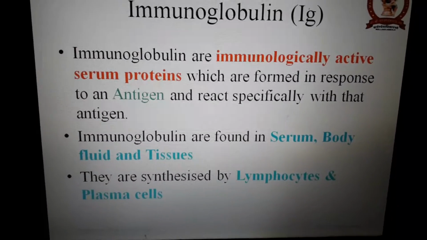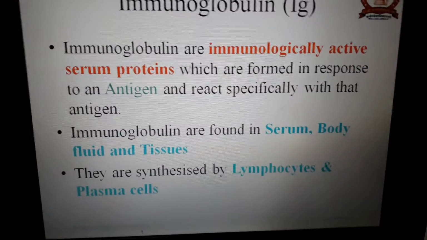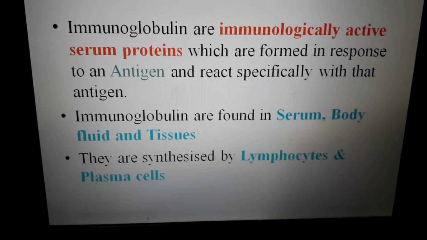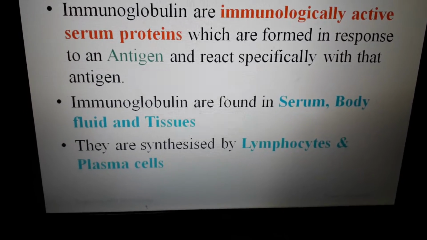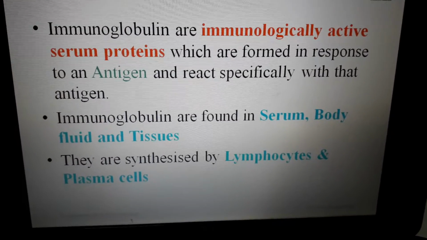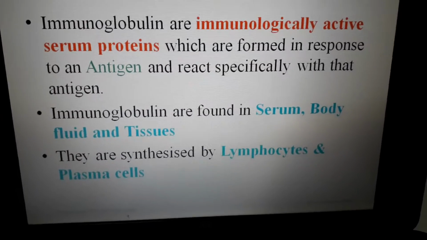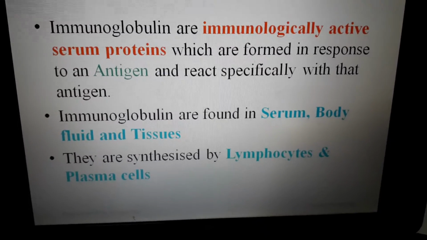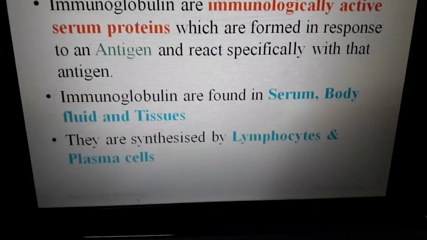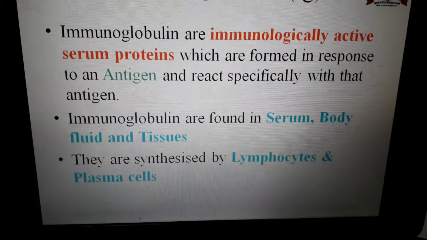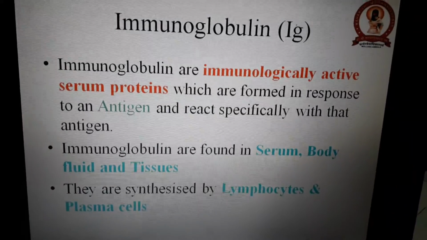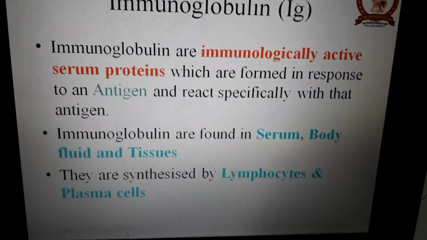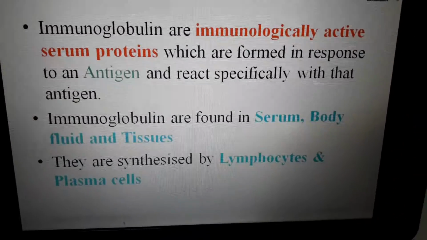Now when we are dealing with immunoglobulins or antibodies, we deal with where they are found or present in our body. When we are dealing with the location of the immunoglobulin, they are found in our serum, in our body fluids, and in the tissues. Now comes the question: how are these immunoglobulins or antibodies formed? They are synthesized by the lymphocytes and the plasma cells.